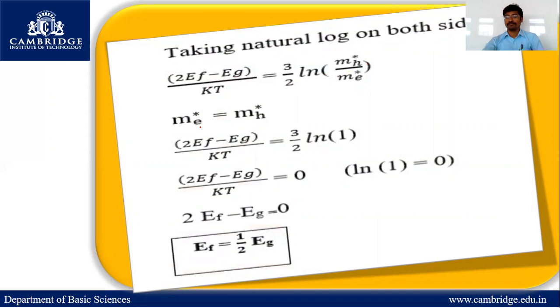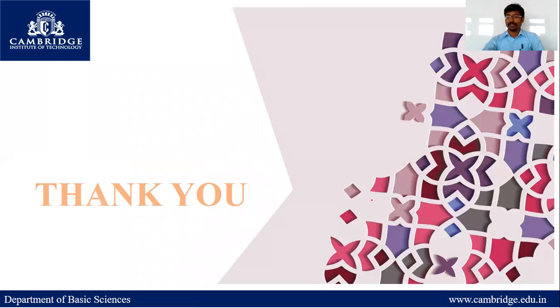Now, the mass of electron equals the mass of holes. So (2Ef minus (Ec plus Ev)) by kT equals 3/2 ln 1, because the effective masses are equal. Now, ln of 1 equals 0, hence the entire term is 0. Now, 2Ef minus (Ec plus Ev) equals 0, so Ef equals 1/2 Eg. Thank you.